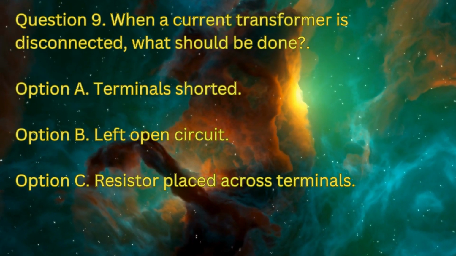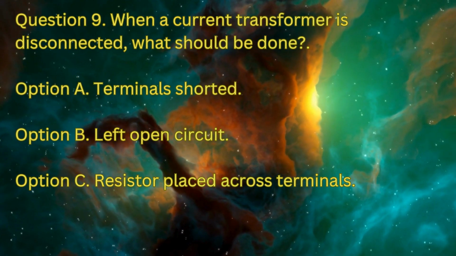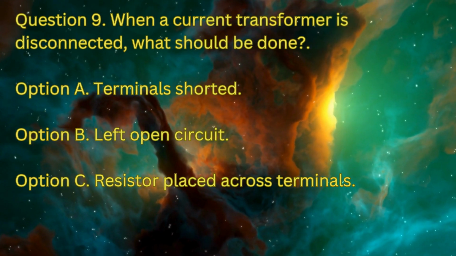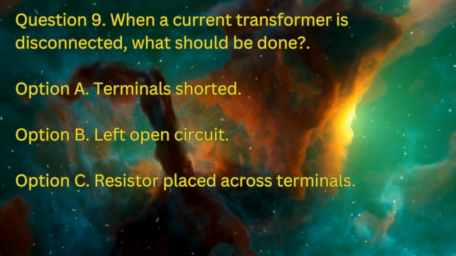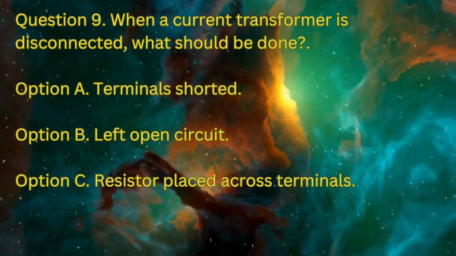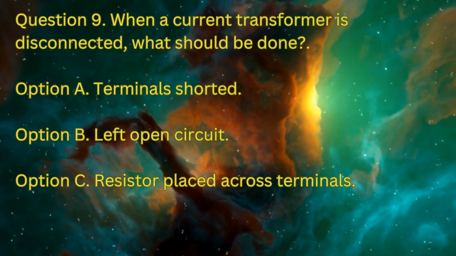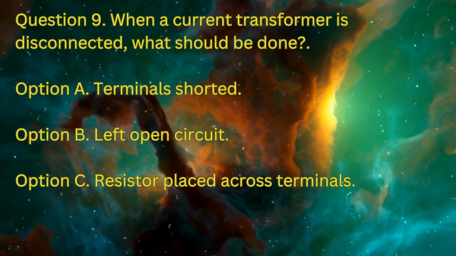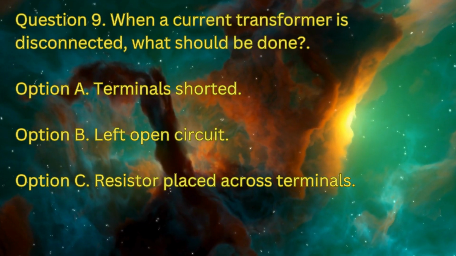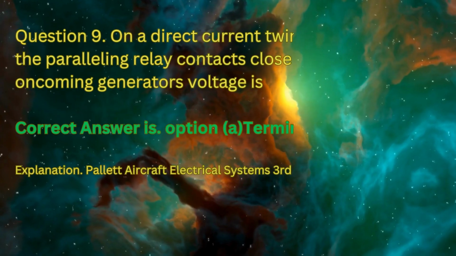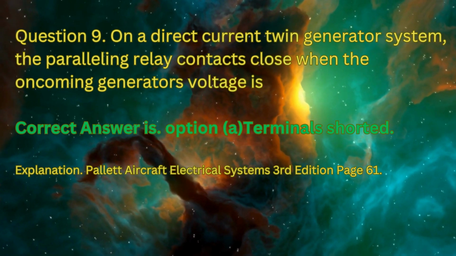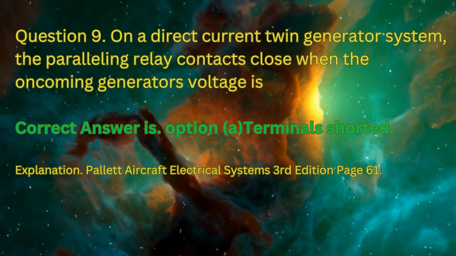Question number 9. When a current transformer is disconnected, what should be done? Option A, terminals shorted; option B, left open circuit; option C, resistor placed across terminals. The correct answer is option A, terminals shorted.